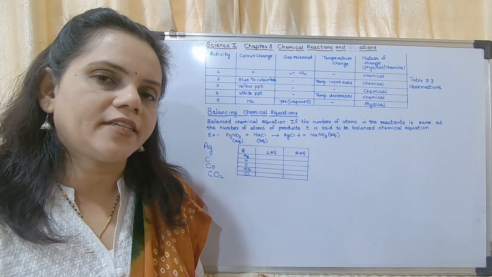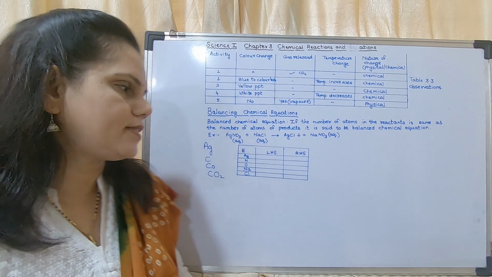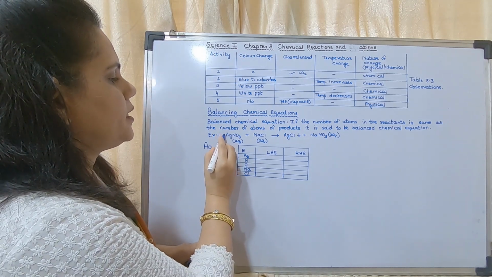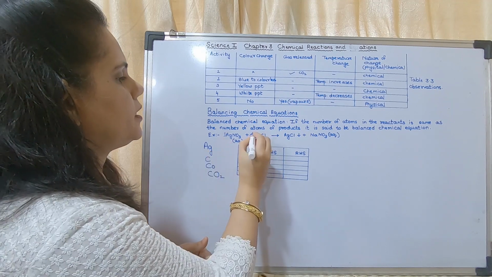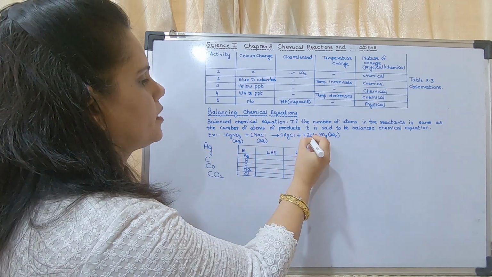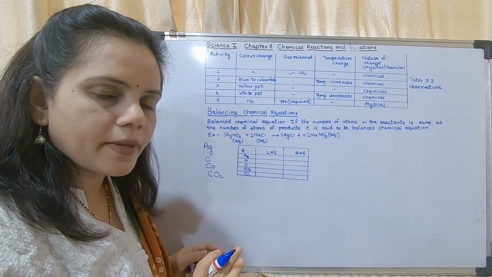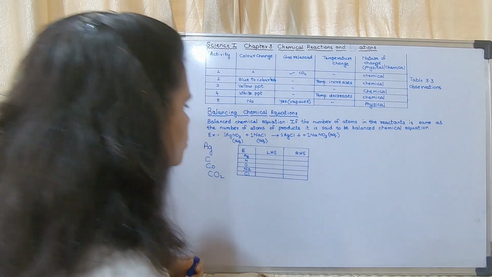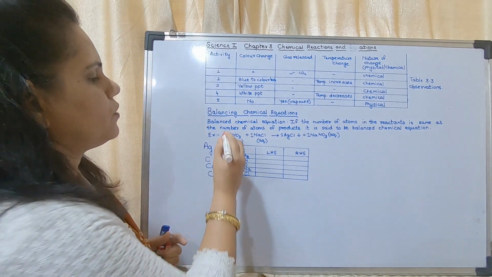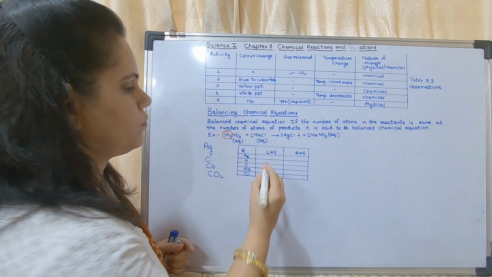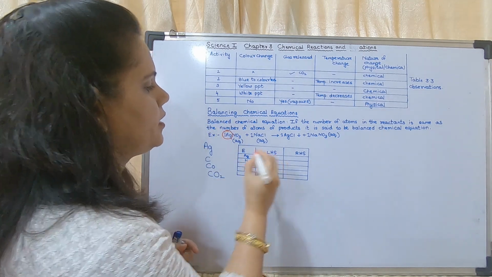Now we will see the number of atoms present on the left hand side. How many atoms? What is the number here? The number here is 1. If there is no number, that means the number is 1. Now I will show you how many atoms of Ag. There is only one atom of Ag, so I will write 1 here.